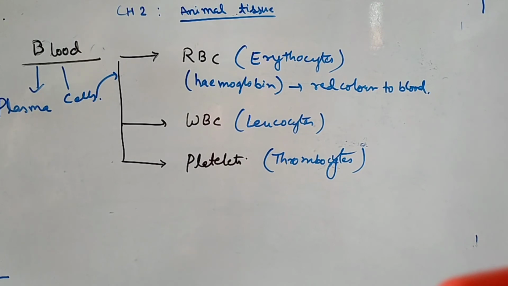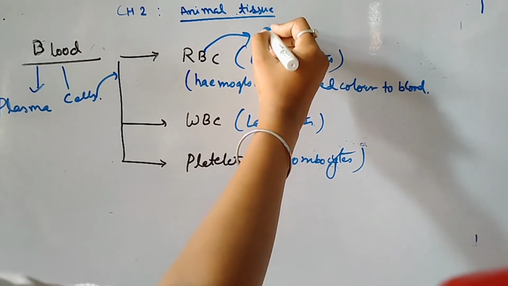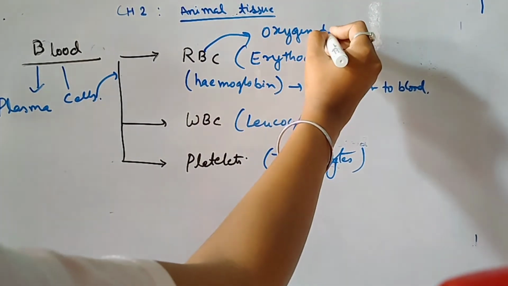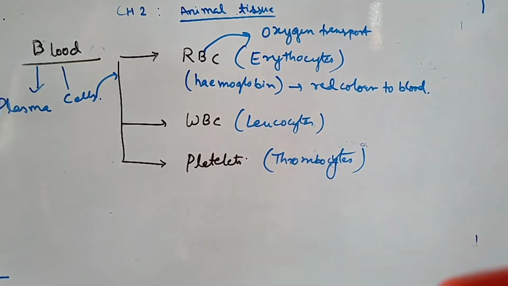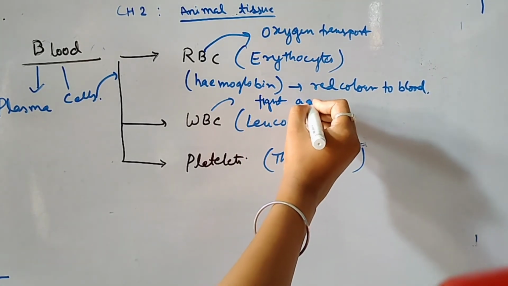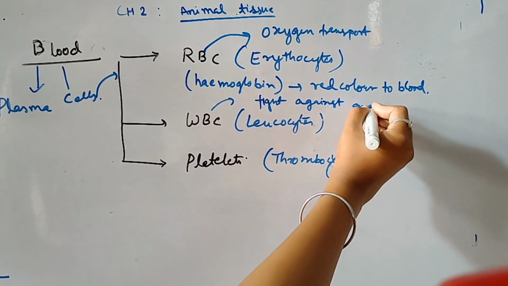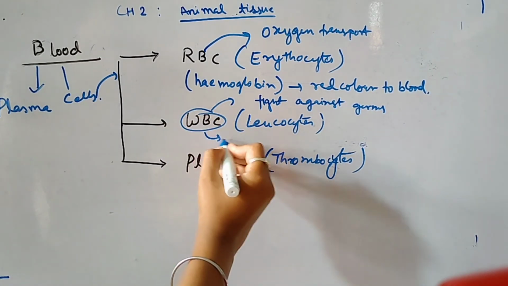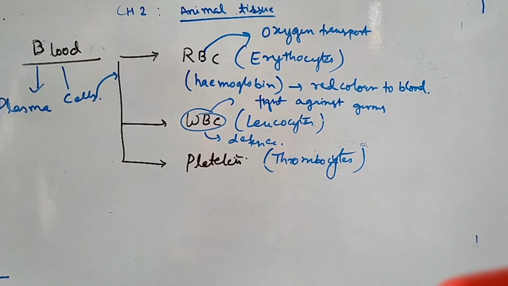And next is WBC. Okay, let me explain the function of RBC. RBC basically is an oxygen transporter. It transports oxygen to different parts of the cell. Now, what is the function of WBC? They are the protecting cells of the body. They fight against the disease-causing germs, which means they help in defense. They protect the body from disease-causing germs.